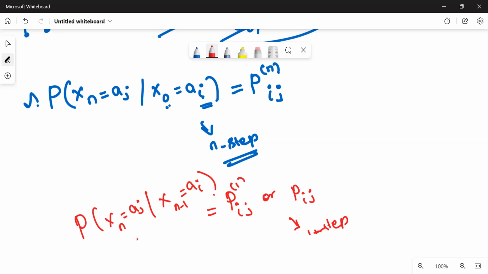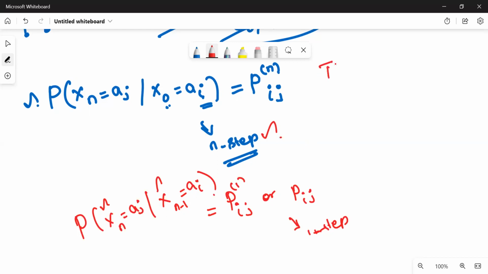If you want two step, we can say Xn is equal to aj given Xn minus 2 is equal to ai. Like that, we have to maintain the difference between these two as n step. Correspondingly, we have to maintain the difference. Okay, I hope now you are clear with n-step transition probability in general.